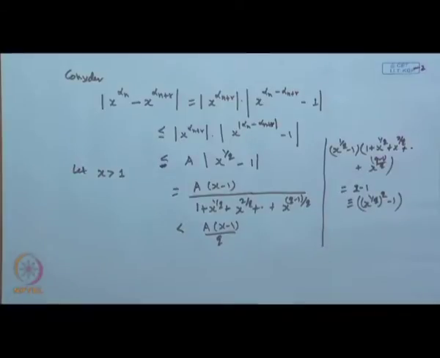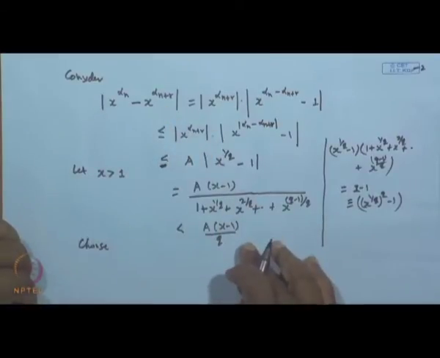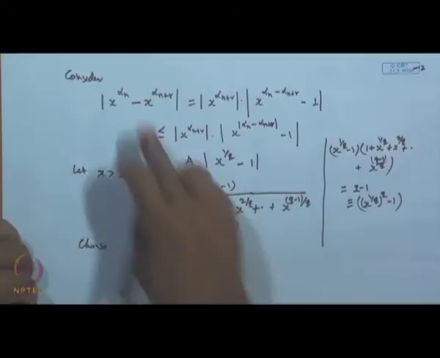Is it okay? Now, if I choose epsilon r, we want this whole thing to be less than epsilon r, to show this is a convergent sequence.